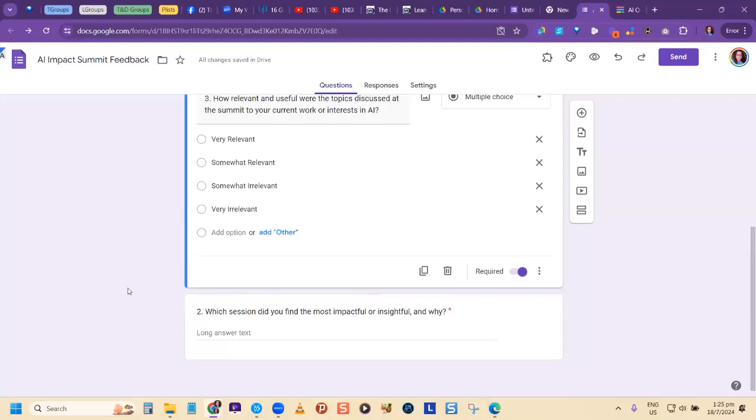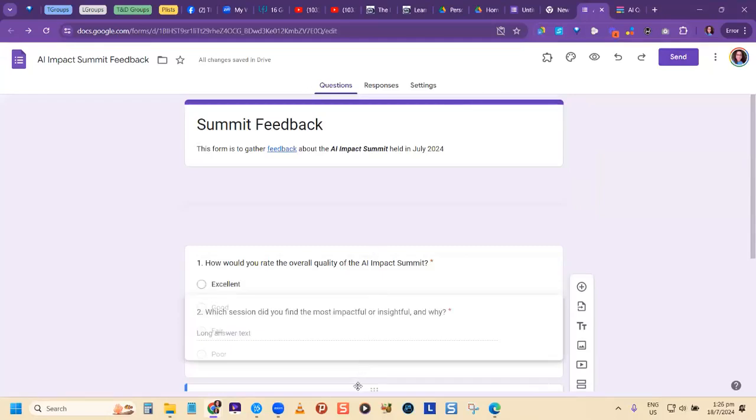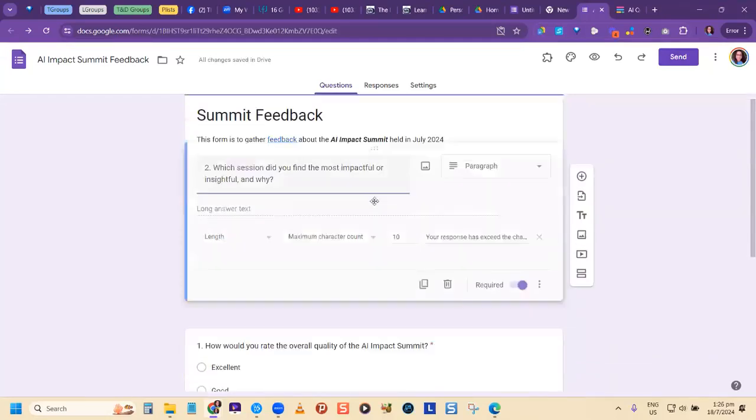All right, it shifted my thing. You can actually move your question. So let me just position on these little dots right here where you see turn into a four-way arrow. You can move your question. You can shift them up. All right, so I'm just dragging my question to be where it needs to be.